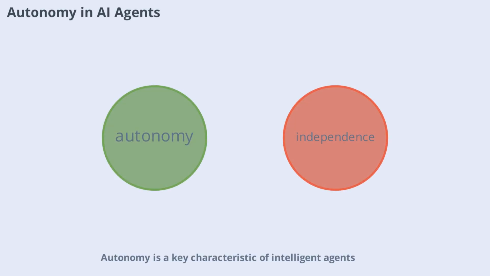Autonomy is a key characteristic of intelligent agents. An autonomous agent can operate independently, making decisions and taking actions without constant human guidance. This independence allows agents to function effectively in complex and dynamic environments, adapting to new challenges as they arise.